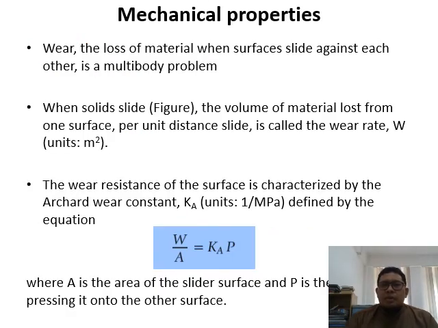Another mechanical property that you can consider for material selection is wear, where you use the motion of friction between two surfaces that produces a loss of material.